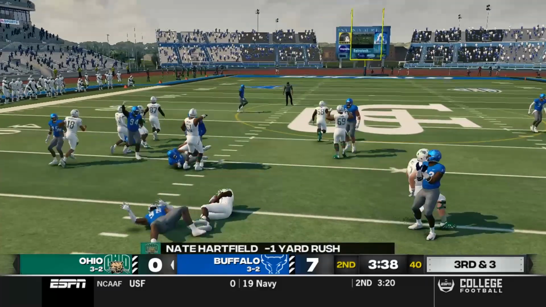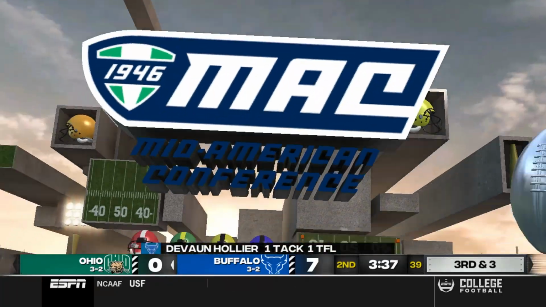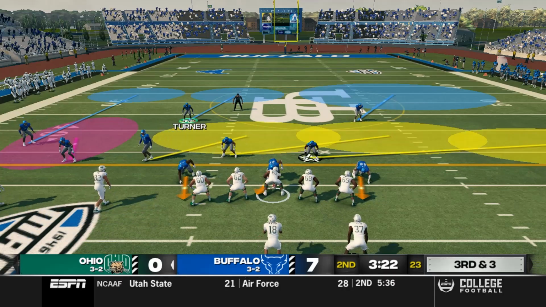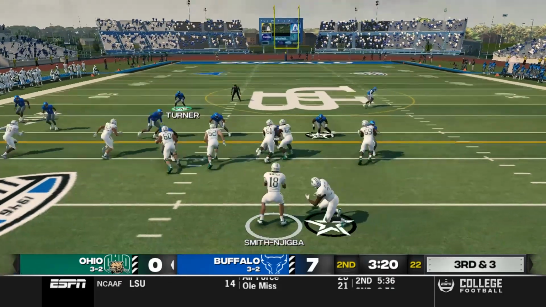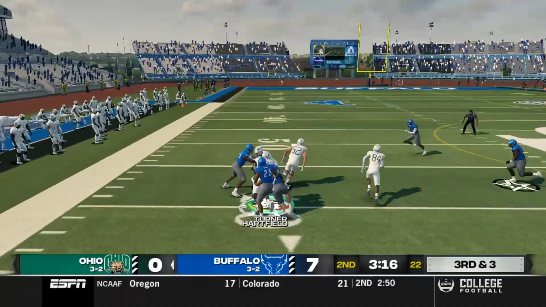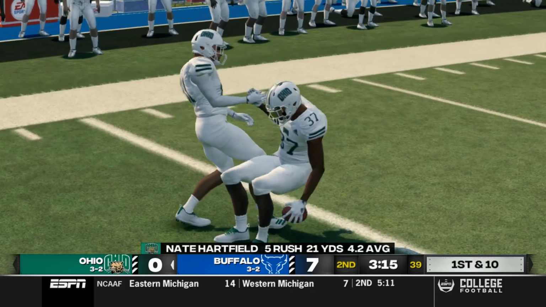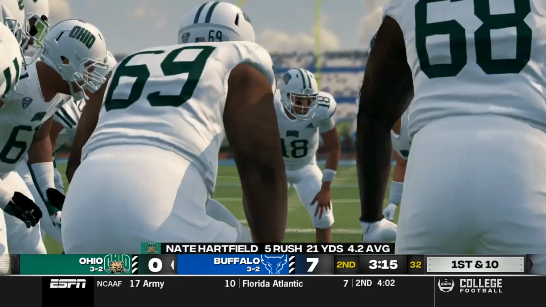Hartfield with the little counter play. Devon Hollier knocks him down, loses 1 on the play. 3rd and 3, Bobcats come out once again in the shotgun, and they're going to hand it off again to Nate Hartfield. Hartfield sweeps it out left. He gets the 1st down, and he gets 14 yards, giving the Bobcats another 1st down.